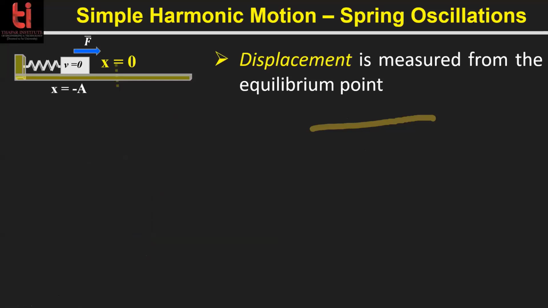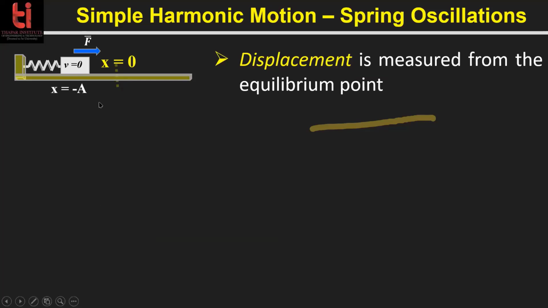So displacement is any position of the mass measured from the equilibrium point. If x equal to 0 is defined by this position, then any other position other than x equal to 0 is the displacement. We'll represent the displacement by x.